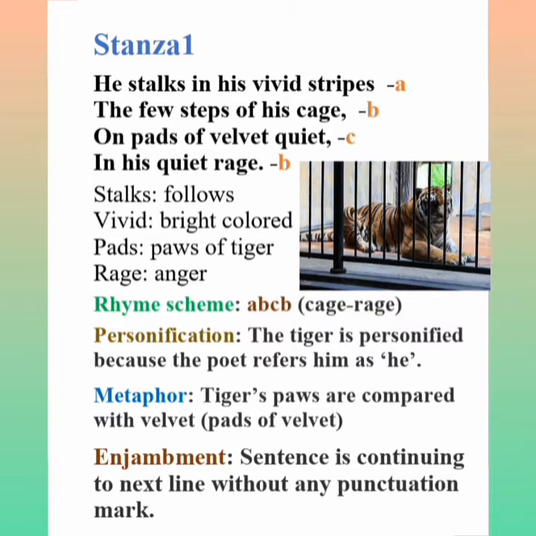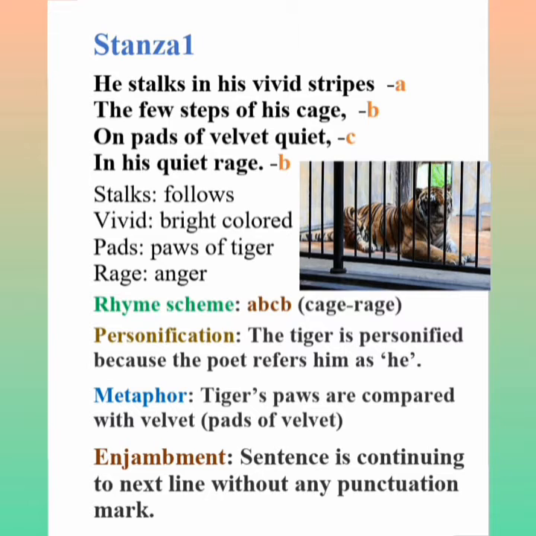Can you understand? So now let's move on to the rhyme scheme. In the first stanza, first line, the last word is stripes. The second line, the last word is cage. So stripes and cage are not rhyming. So A, B. Then the third line, quiet, is also not rhyming with stripes and cage. So C. And the fourth line, the last word is rage. Rage rhymes with cage, so it is B. So the rhyme scheme is A, B, C, B.